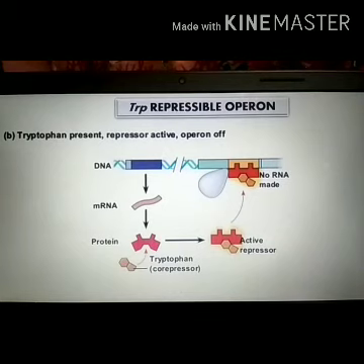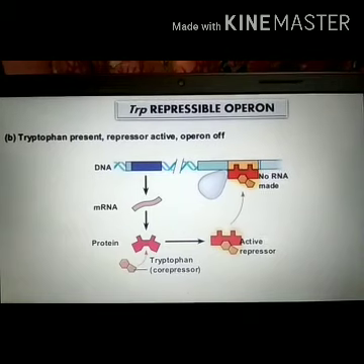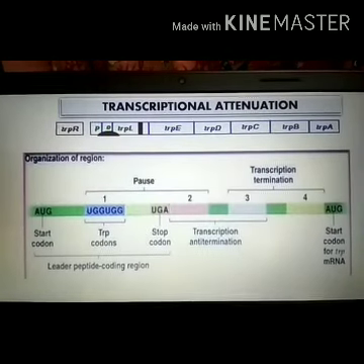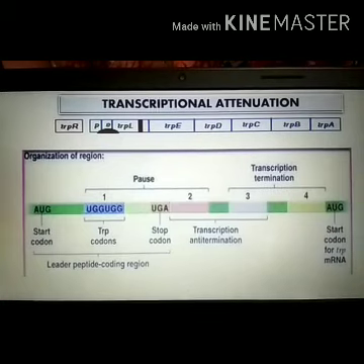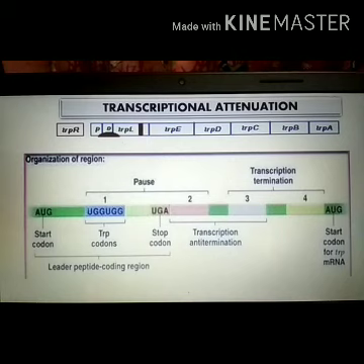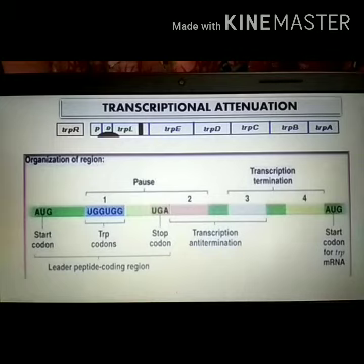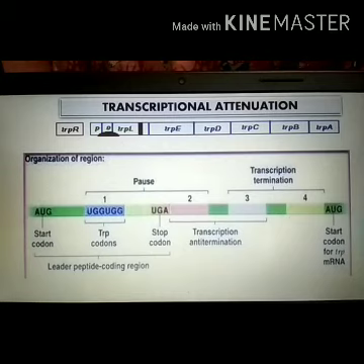Okay, so another important mechanism of regulation of the trp operon is transcriptional attenuation. It is a second mechanism of negative feedback in the tryptophan operon. Now these two work in different manners. The trp repressible system and this transcriptional attenuation both work in a different manner.